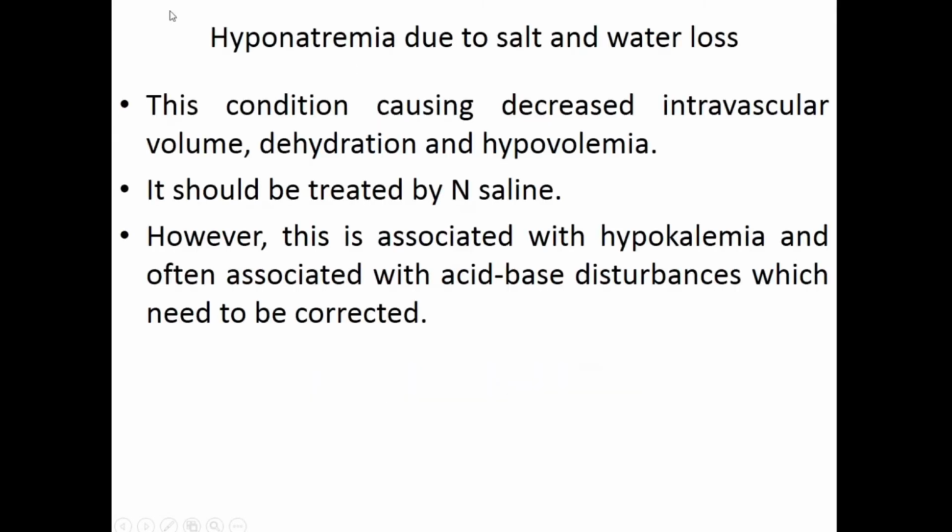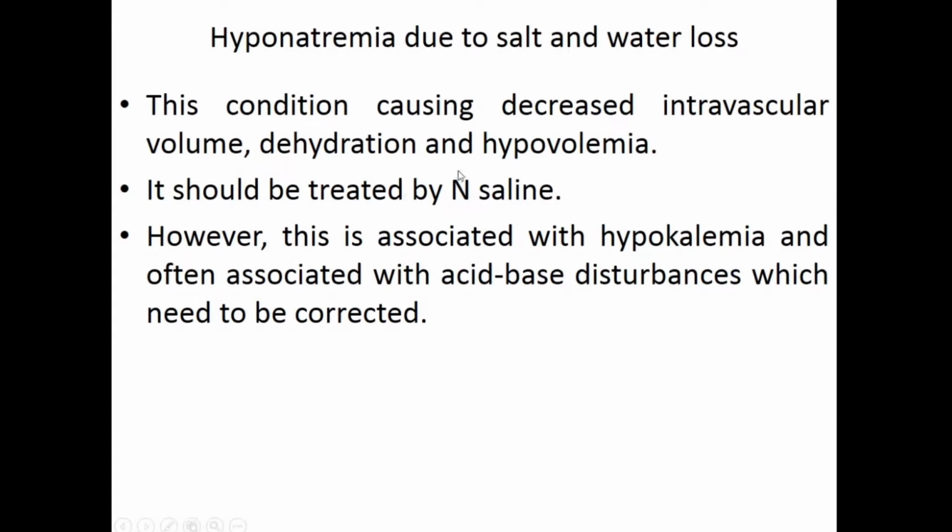Okay, so how do we treat hyponatremia? As I said, we go back to the chart and we rule out that the hyponatremia may have been because of salt and water loss. That is, the patient is having dehydration and hypovolemia. So what we do, we treat the dehydration and hypovolemia. So treat the patient using NS, that is normal saline.